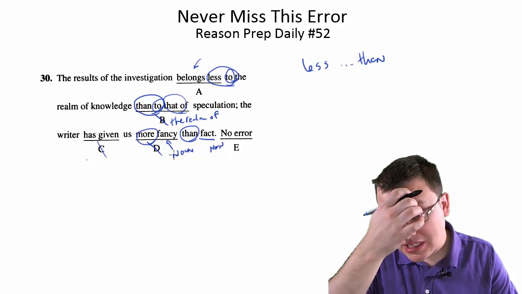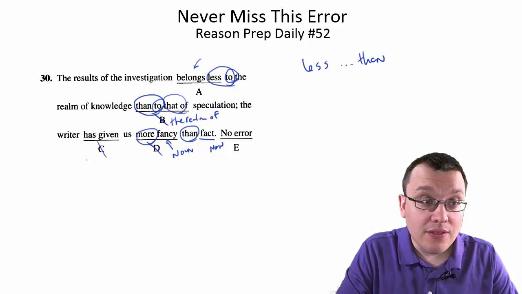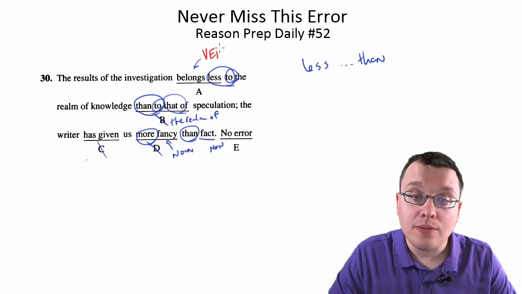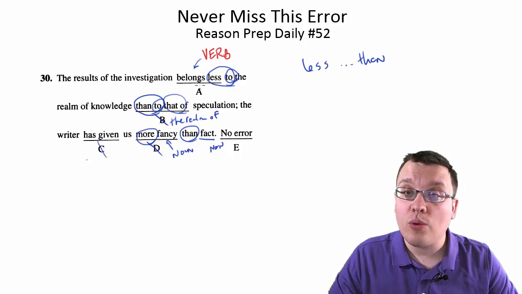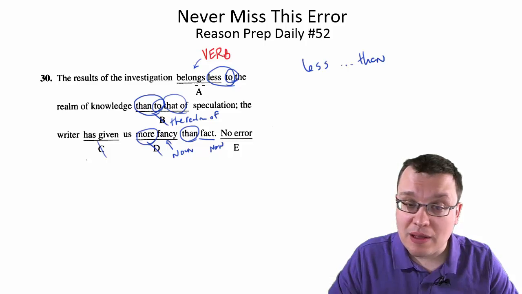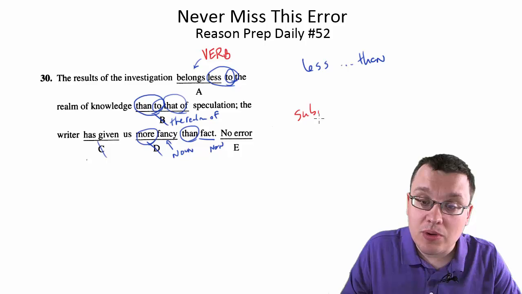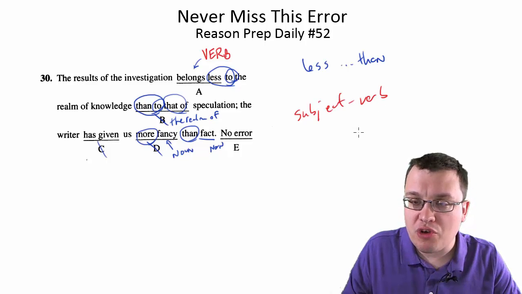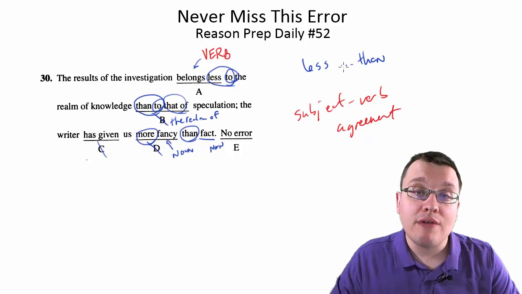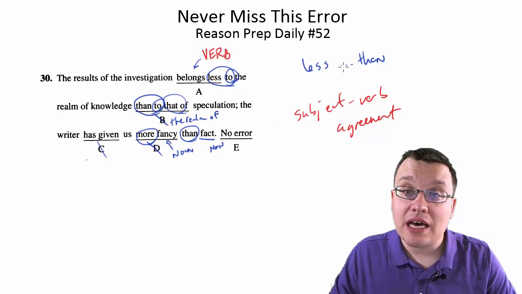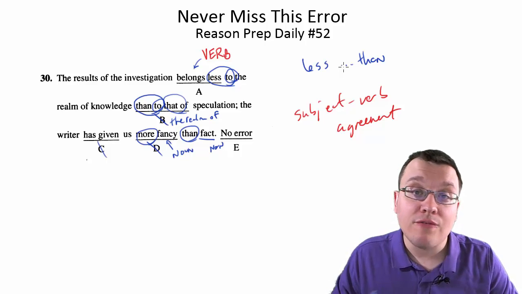So we're left with A versus E. The answer is A, and this is the error that you really can't miss. When you look at a choice like A, what you should immediately notice is that it contains a verb. And there are 2 things you want to look for when there's a verb. One is tense, which we already talked about. Two is subject-verb agreement. This is the error that appears 3, 4, 5 times per test. It's based on the simple rule that when you have a singular subject, the verb has got to be singular, or if you have a plural noun, that verb has got to be plural.